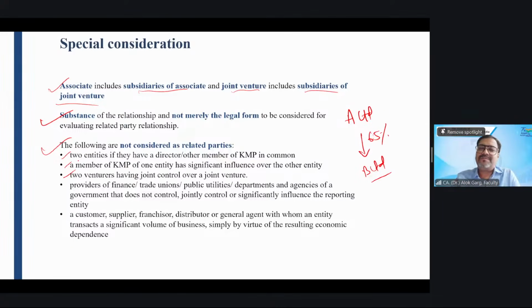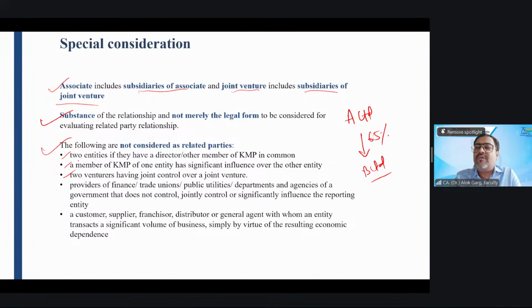Why no? You will find in a lot of projects, the private limited entities create a joint venture with government entities, like Indian Oil and Adani. They have a joint venture. Indian Oil is a public sector undertaking, right?